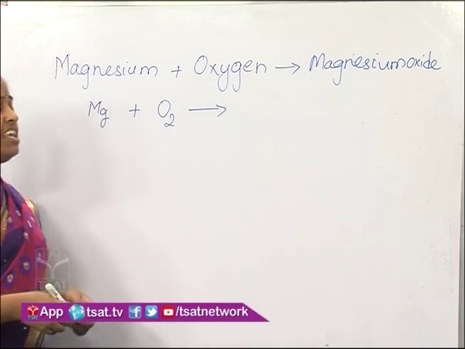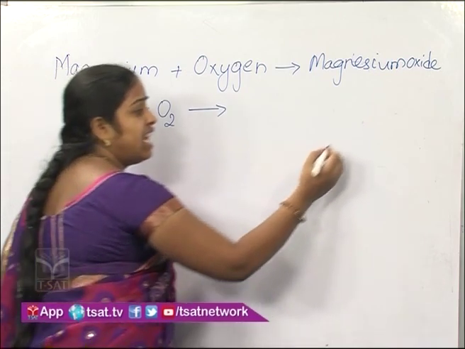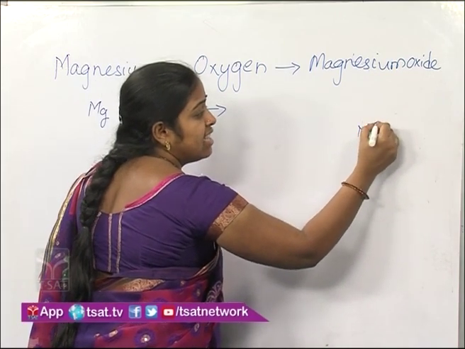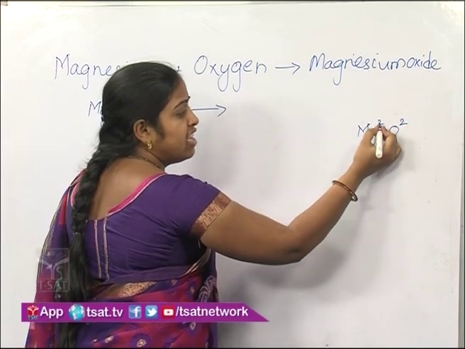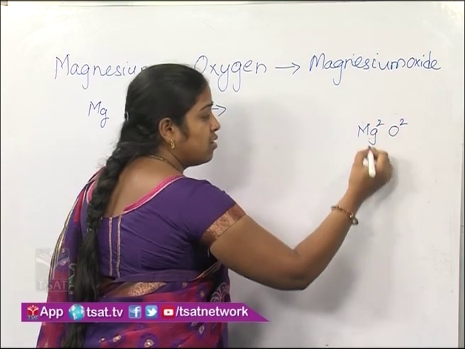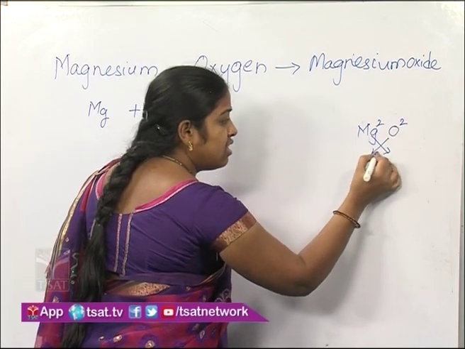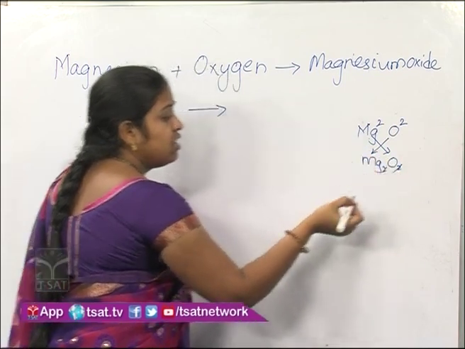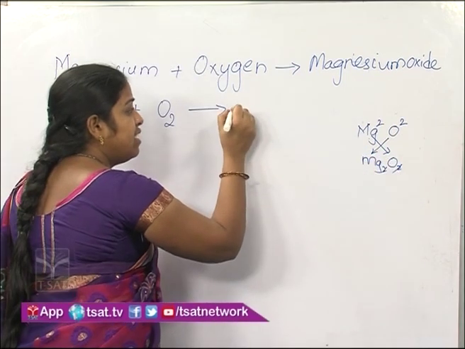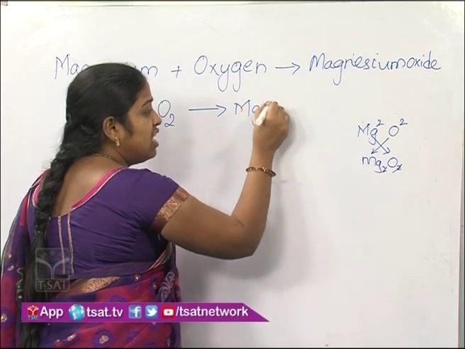Again we can write the chemical formula of magnesium oxide with the help of valencies. Valency of Mg is 2 and valency of oxygen is 2. When we cross this, we get Mg2O2. When we simplify, we get the formula as MgO.